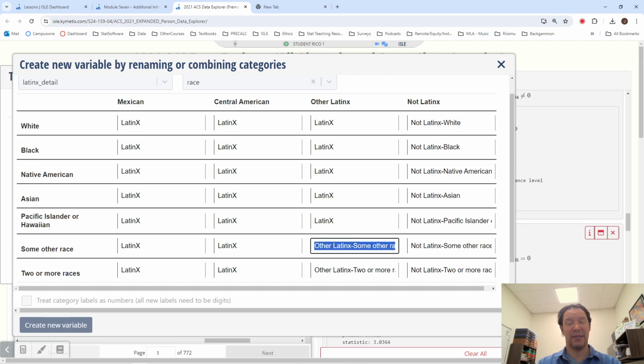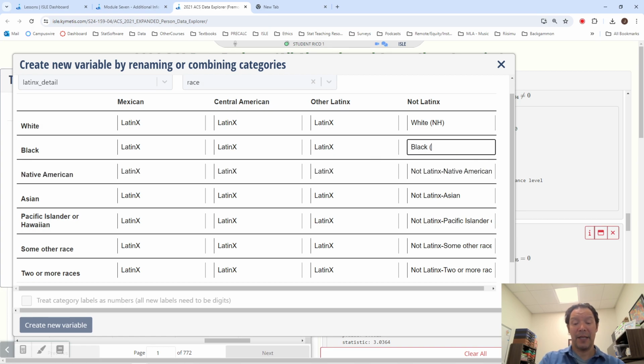You get a group that does identify as Latinx, but the Latinx group could identify also as other races. But the group that is white does not identify at all as Hispanic, so this is non-Hispanic. This group that is Black is also non-Hispanic. This group that is Native American is non-Hispanic, and the Asian group, same deal. So in some ways, you've now pulled all of the people who identify as Hispanic or Latinx out of these other race categories.